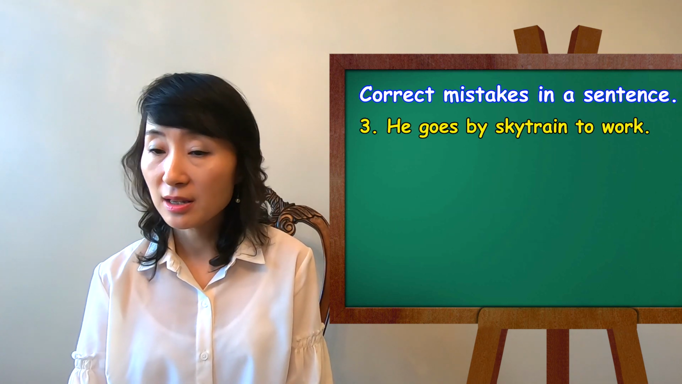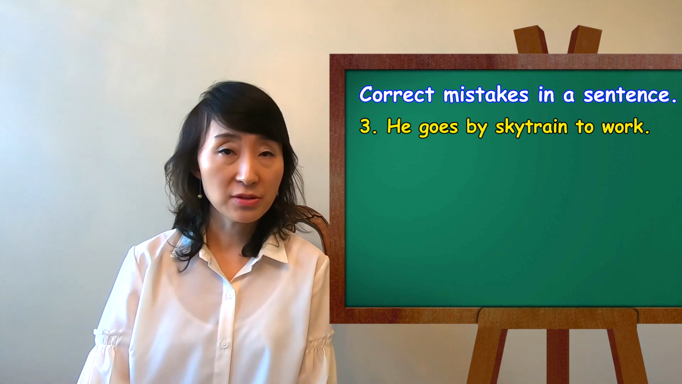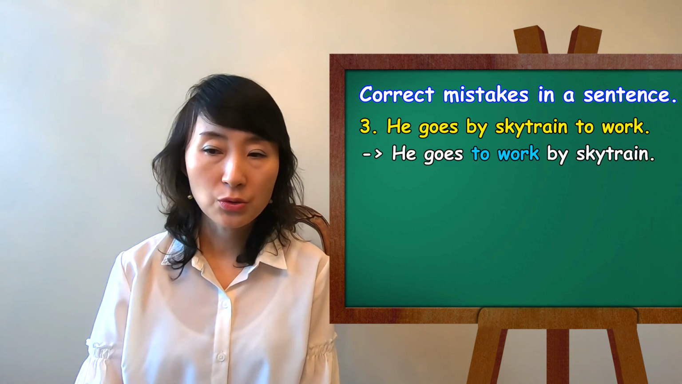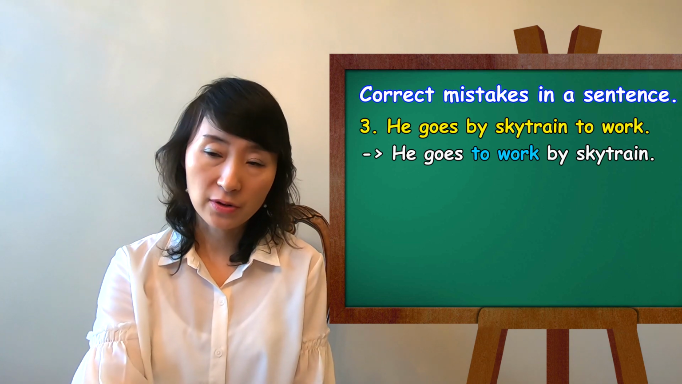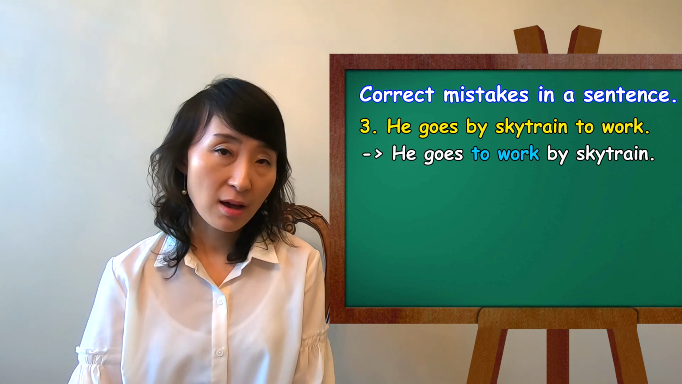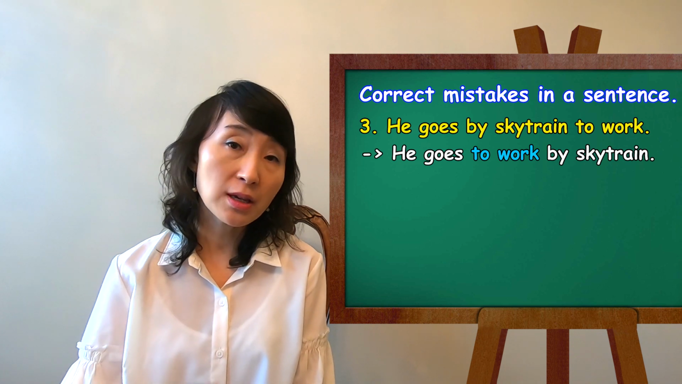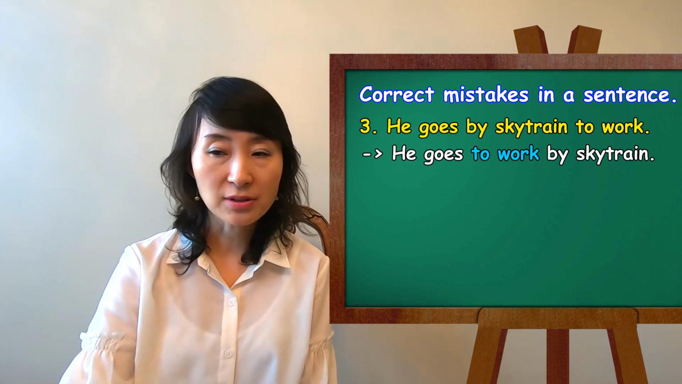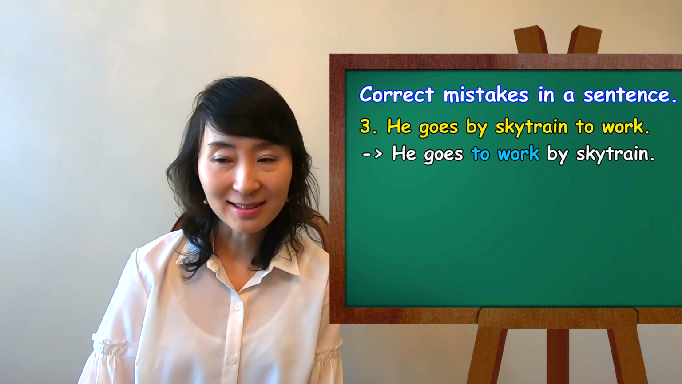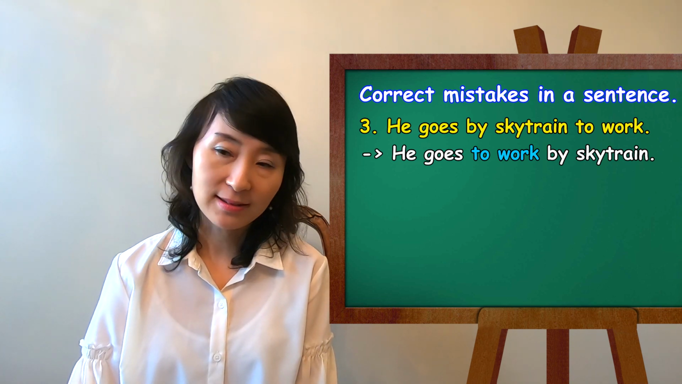Number 3. He goes by SkyTrain to work. What's wrong with this sentence? He goes to work. So you put to work first, then by train at the end. Because by train is a prepositional phrase, we usually put it at the end of the sentence. So he goes to work by SkyTrain.